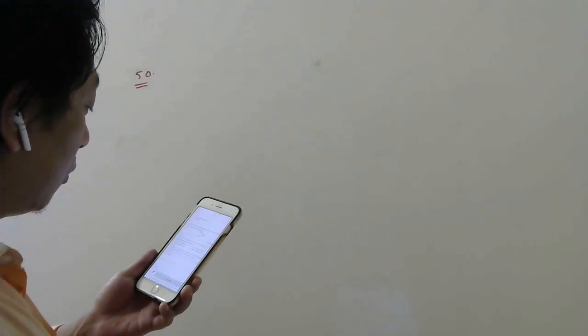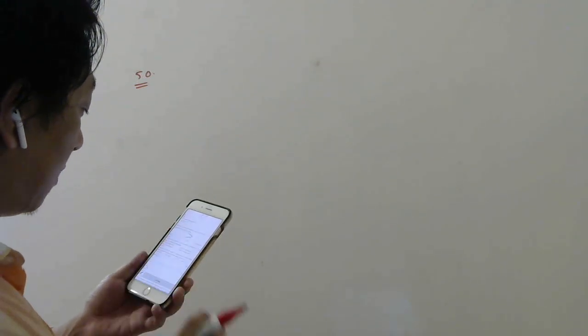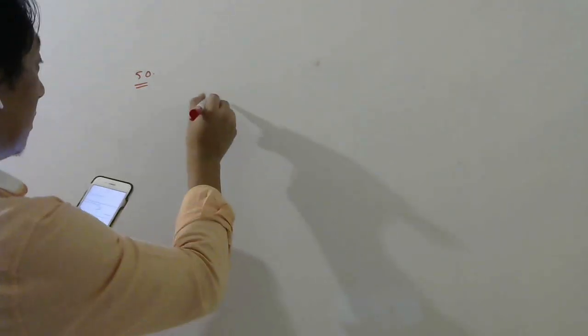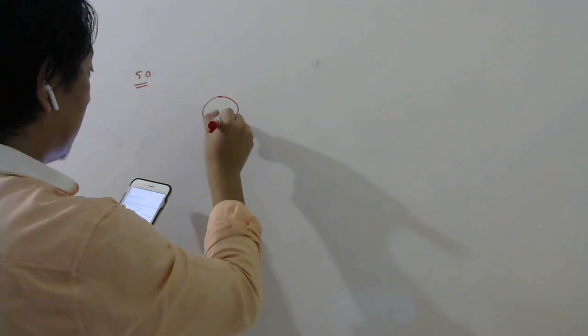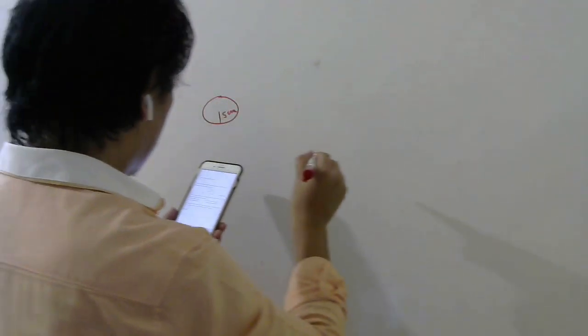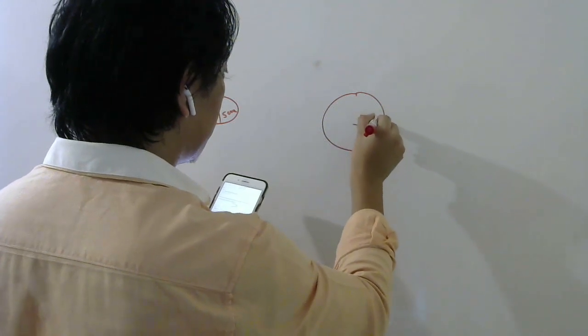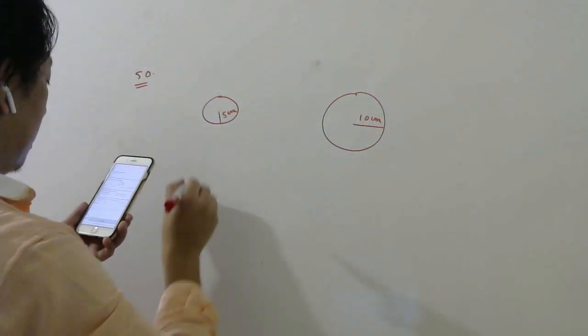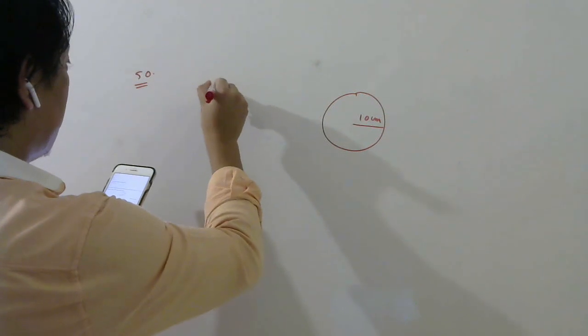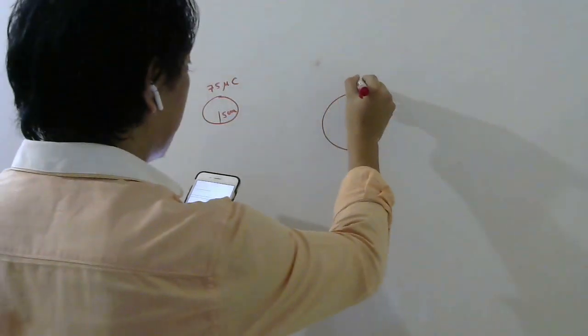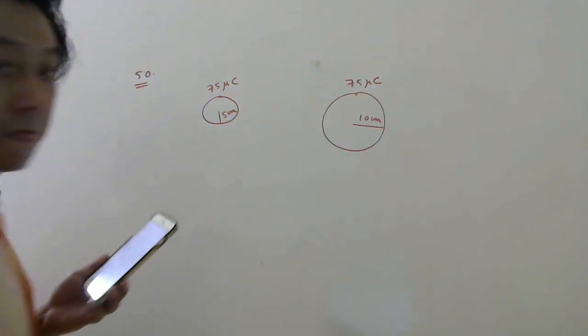The radii of two metallic spheres are 5 centimeter and 10 centimeter, and both carry equal charges, 75 microcoulomb each.